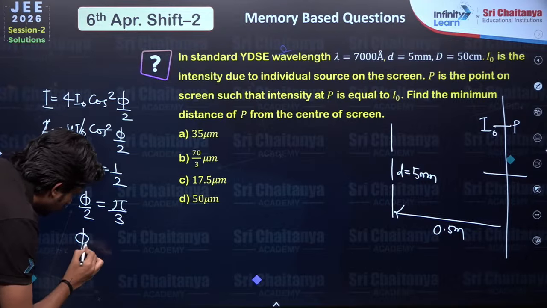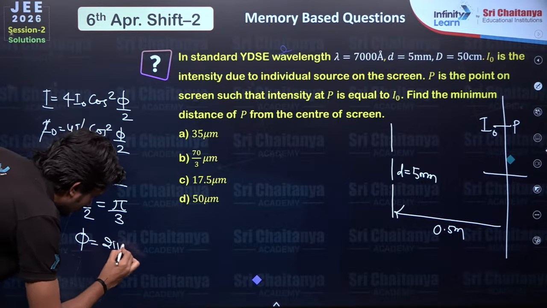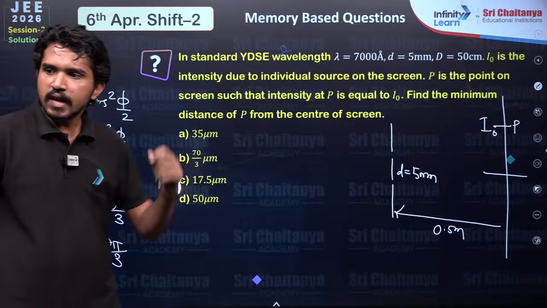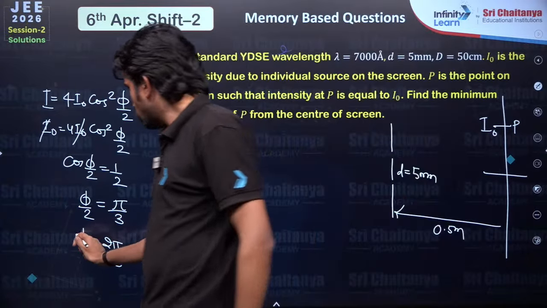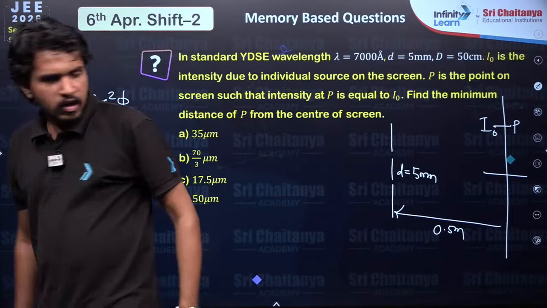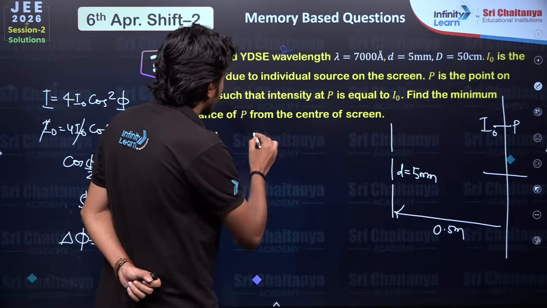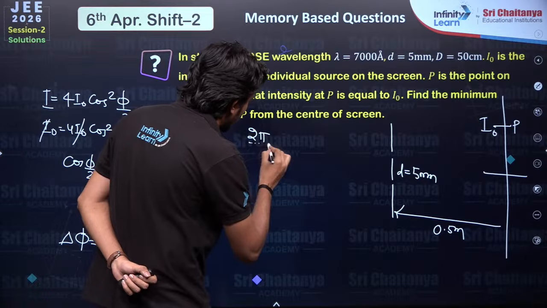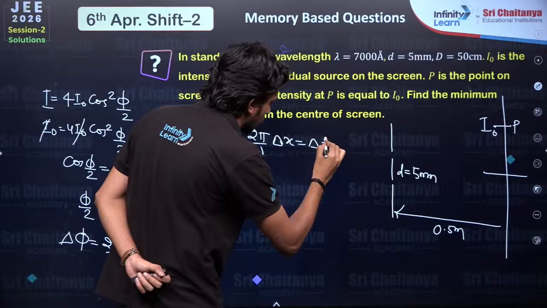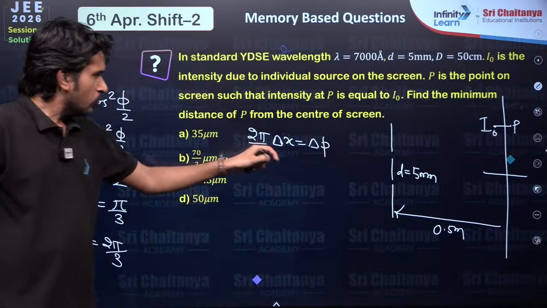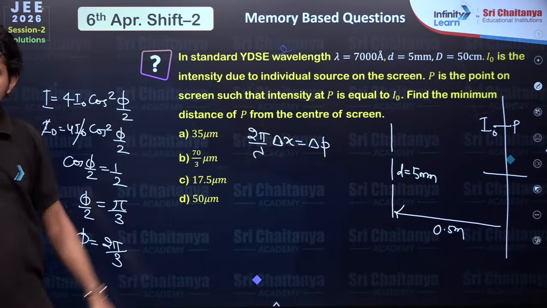Now phi would be written as 2 pi by 3, right? Are there any doubts till now? Okay, now if we know the phase difference, could we measure it with 2 pi by lambda delta x equals delta phi, right? So now we can measure path difference as well.